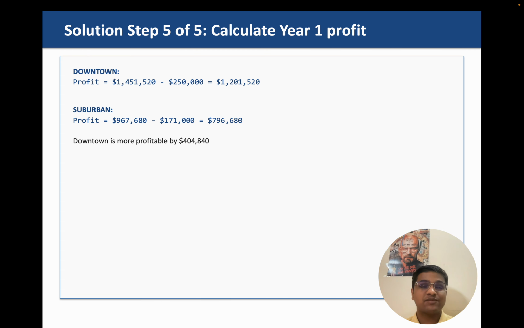And so downtown is more profitable by $404,000. So this gives us an idea that our friend can make a better profit in the downtown location, and it is good for him to open this. So yes, he can enter this barbershop market by bringing out a mid-tier option.